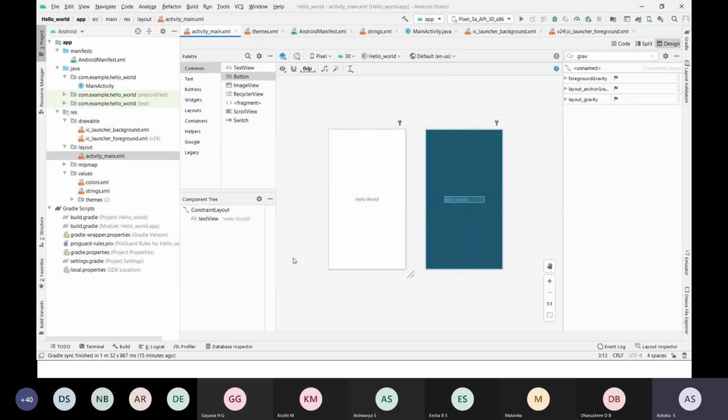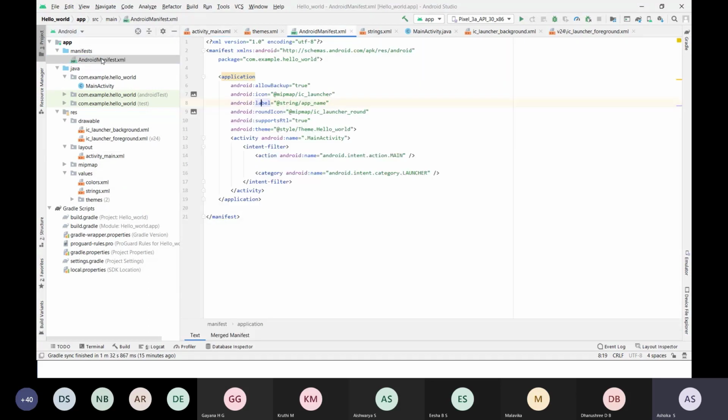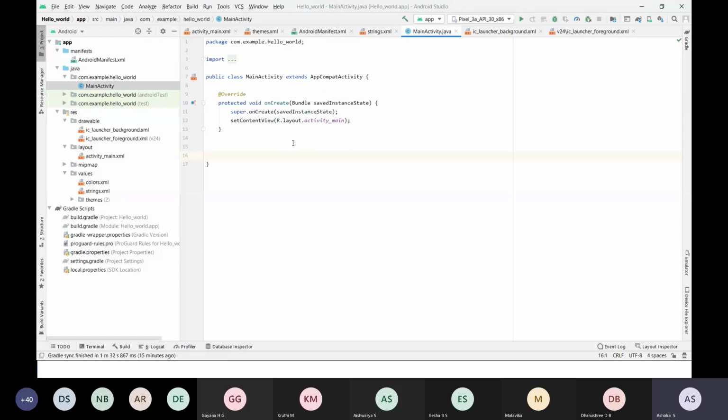Okay. So remember, whenever you take a blank activity, this is the activity area. Here you can design your app using these views and layouts. And here we have different files. Under app we have manifests, where we have AndroidManifest.xml, which contains the information required to run your application. And we have a Java file, MainActivity, where you can write your code.